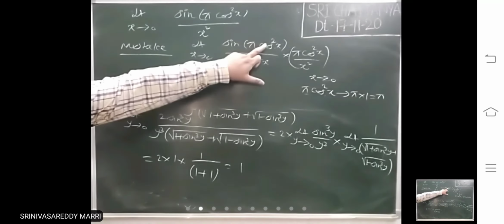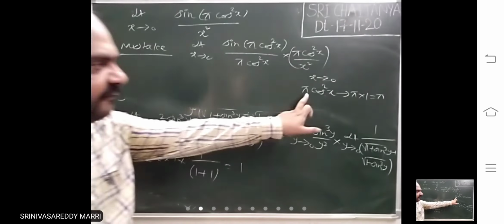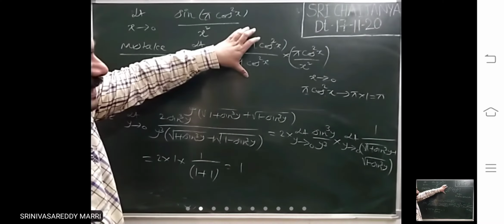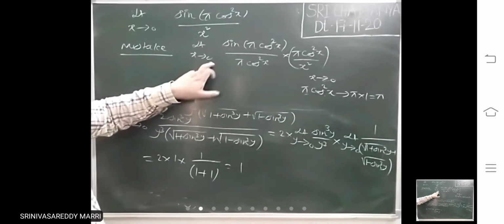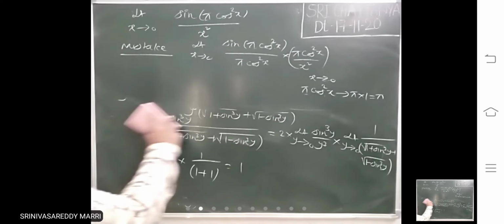What is the standard limit? Sin f of x by f of x when f of x tends to 0, but here f of x tends to pi. This is a mistake. Always while dividing and writing the standard limit, check whether the argument tends to 0 as x tends to 0. This is a common mistake, so doing it this way is wrong.